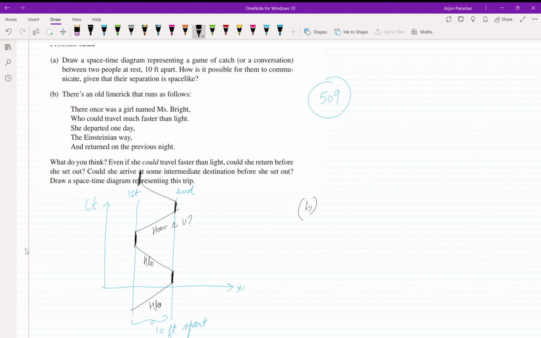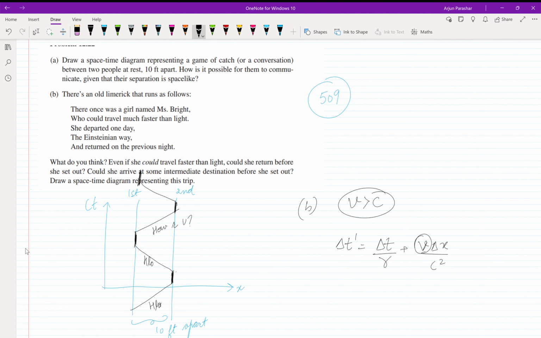He's saying that a girl who can travel with a speed faster than speed of light. So even if she could, then he's asking what do you think? Even if she could travel faster than light, could she return before she set out? Yes. How? In her axis, as you can see that this is the formula in her axis.